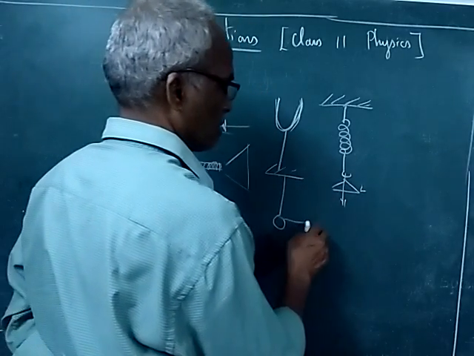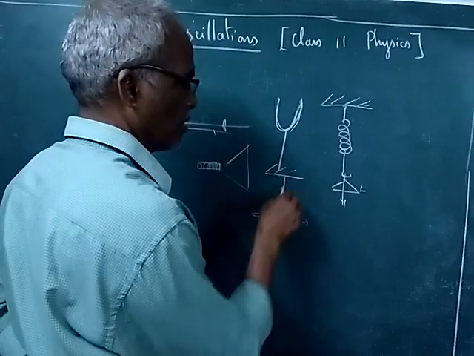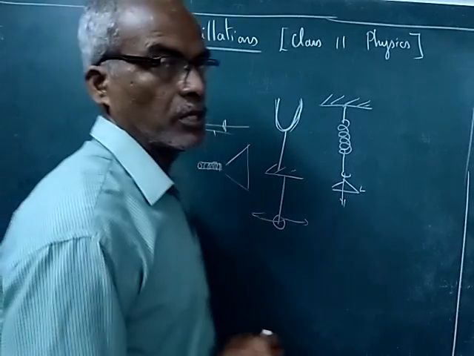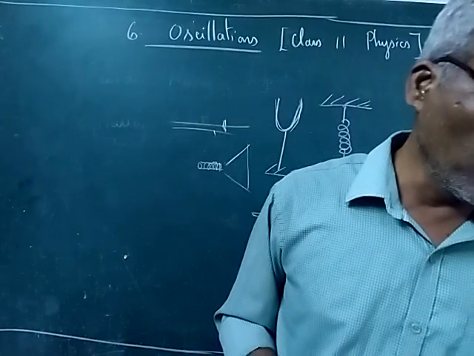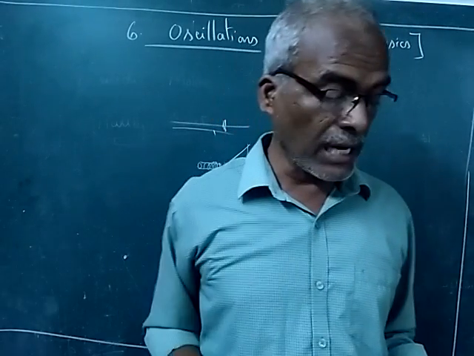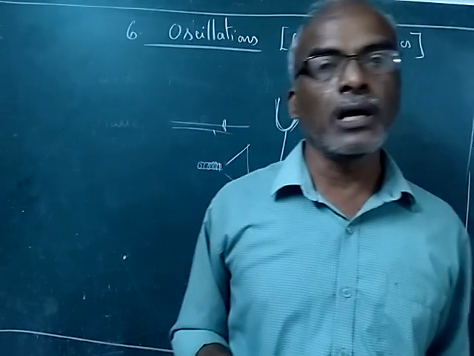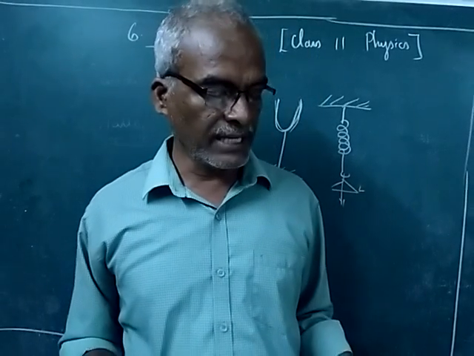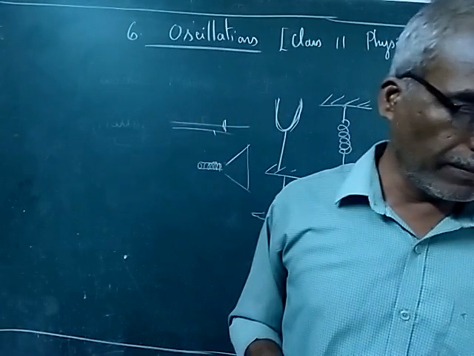If you try to oscillate, it will oscillate about the mean or equilibrium position. The oscillations can be expressed in terms of simple harmonic functions like sine or cosine function.